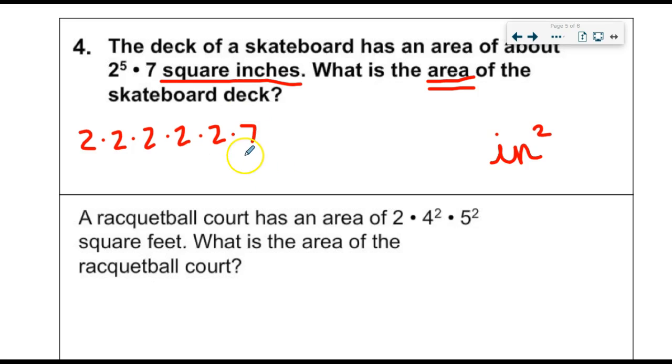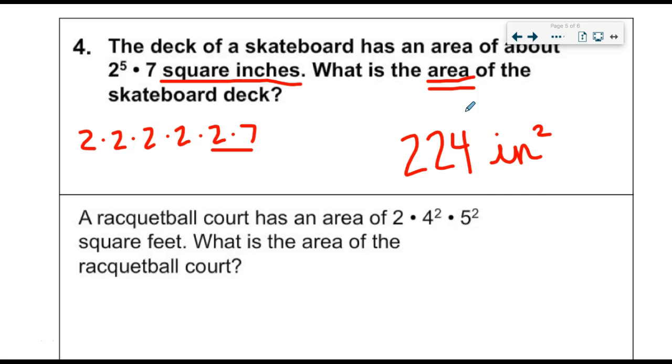So it may actually not be a bad idea to go 7 times 2 and continue to double that value as you go. So 7 times 2 is 14, times 2 is 28, times 2 is 56, times 2 is 112, times 2 is 224 square inches, or inches squared. That is the area of the skateboard deck, 224 inches squared.